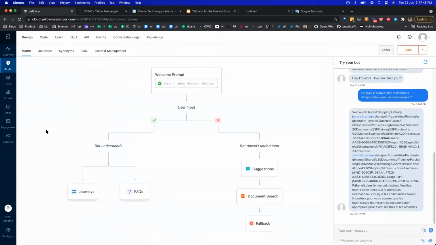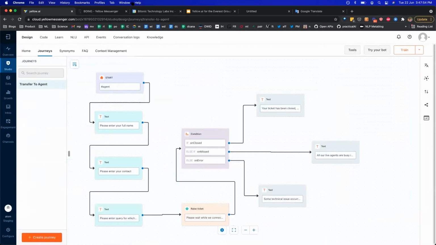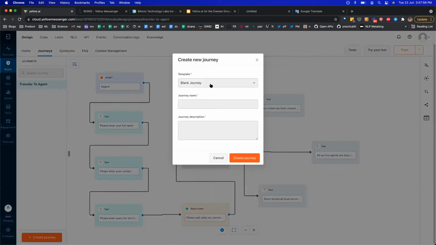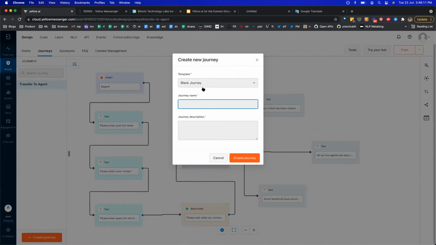Now going one step further, what you can also do is create journeys with automation and multiple different steps. There are two ways you can go about creating a journey. Either you can use one of the pre-built templates that we have, as you can see an example of transfer to agent, which is a predefined journey that I had added, or you can add one from scratch. So let's try and create a new journey for, let's say, lead capturing, lead generation.